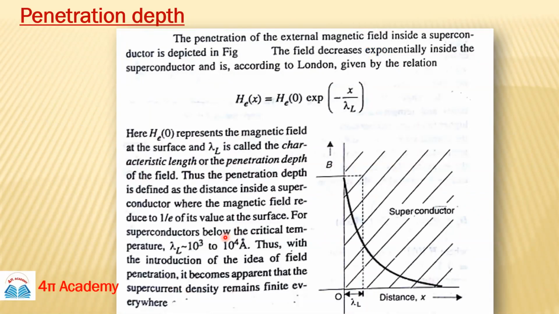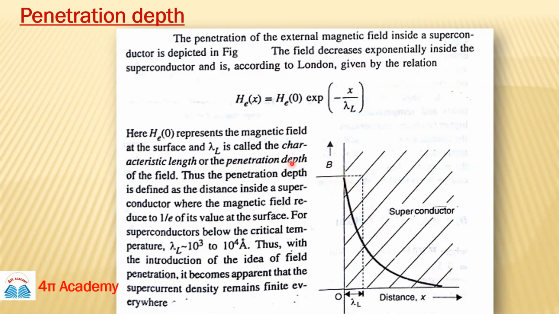Now let's see what this penetration depth lambda is. You can see this figure, which is the magnetic field versus distance inside your superconductor. When you apply a magnetic field on your superconducting material, initially the magnetic field is not penetrating, but as you can see, slowly it is going to penetrate. The field decreases exponentially inside the superconductor.